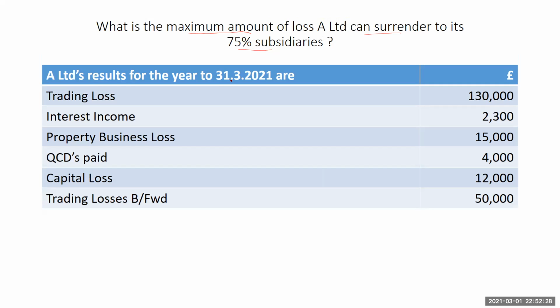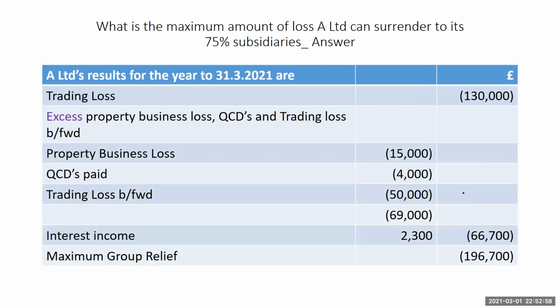So the year ended 31st March 2021, trading loss is 130, investment income is 2,300, property business loss is 15,000, and then QCDs paid are 4,000, and capital loss of 12,000. Take note of this, and then the losses brought forward of 50,000. What is the maximum amount A can surrender?